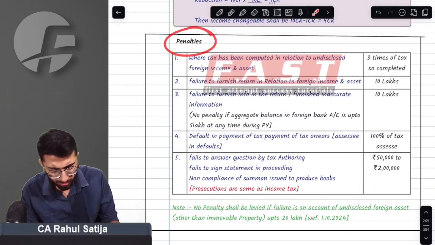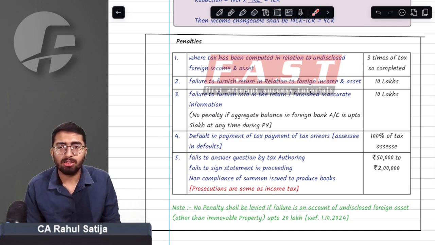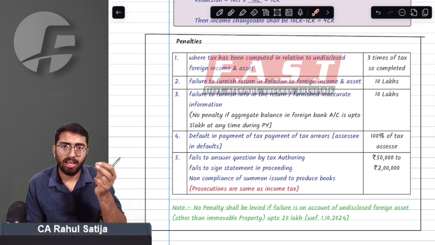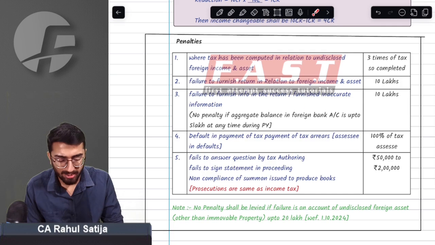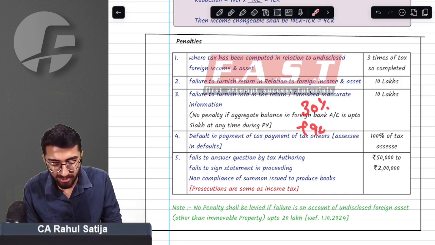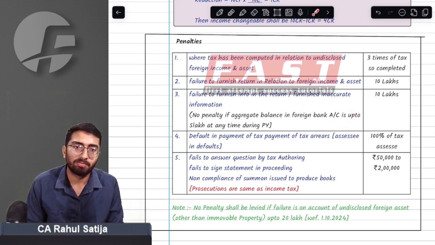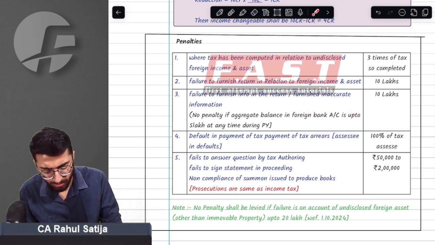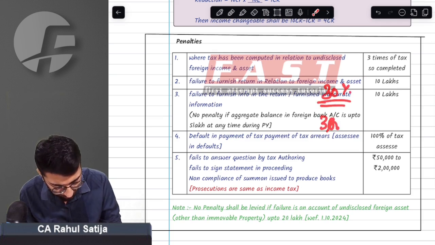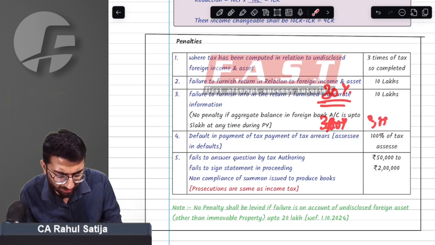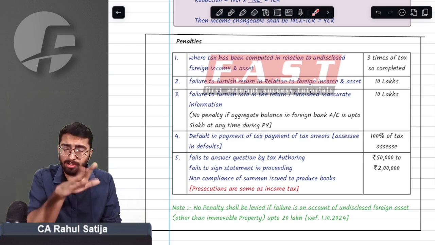Certain penalties and prosecutions. Remember, sir, whenever we had any kind of undisclosed foreign income or foreign assets, when such income came to the notice of the AO, it was penalized with 30% tax and a penalty of 90%. Or I should say simply 30% tax and 300%, three times the taxes, as penalty. Taxes were 30% and penalty was three times of the taxes. This was the case.